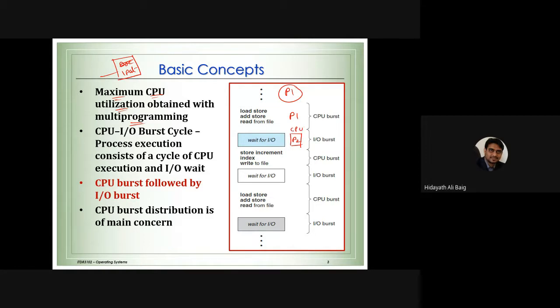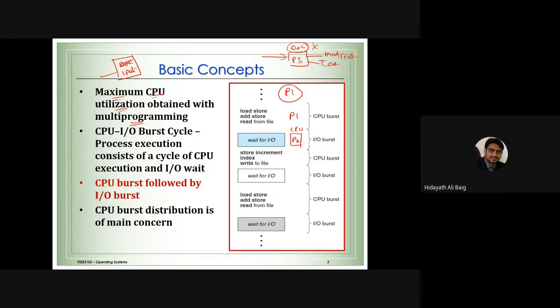Like I gave you the hospital example. When the patient entered to the doctor, now this is patient 1. Patient went for a medical test. What we do is the doctor will not be just sitting blank. We bring patient 2. Then patient 2 went for the test. Then we bring patient 3. So what is our idea? We don't want to make the doctor free for any time. We want to utilize the doctor.